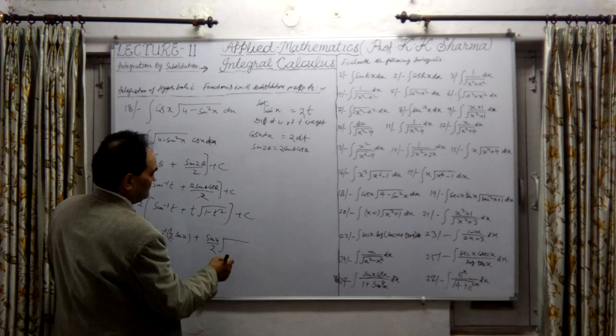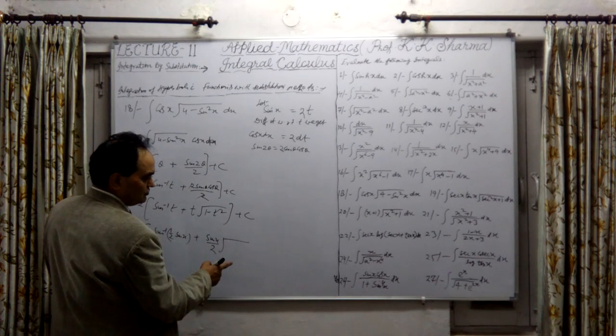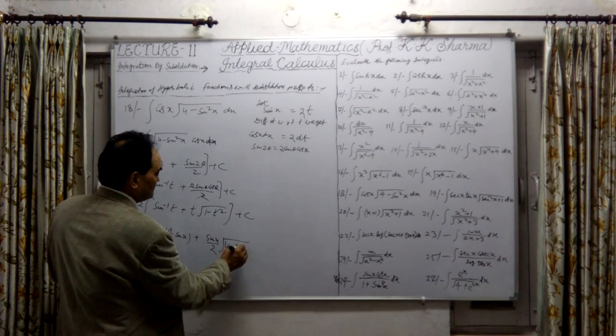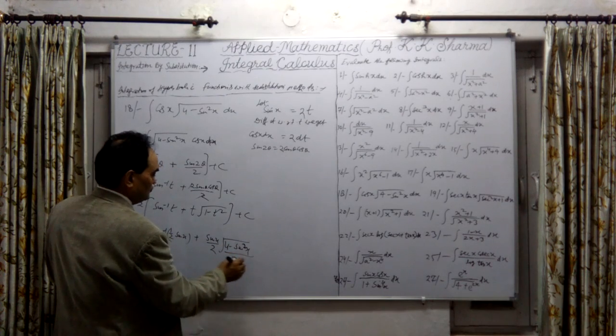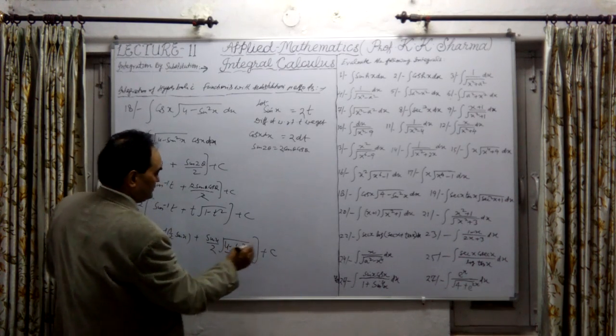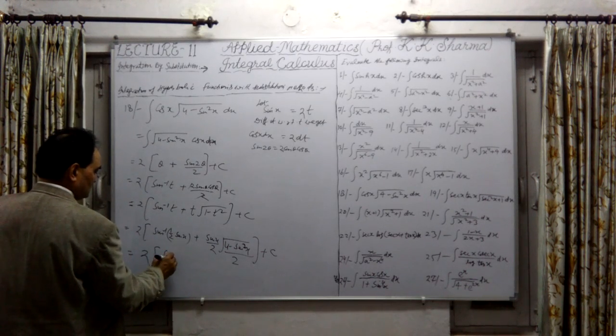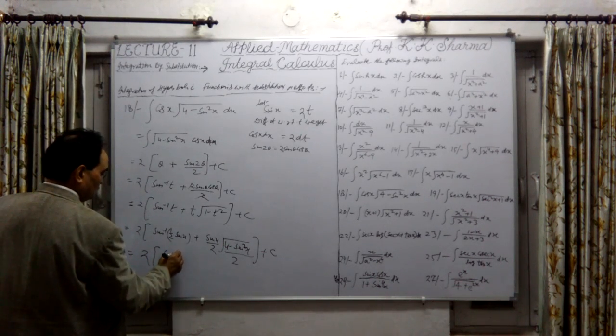Taking LCM 4, that means 4 minus sine square x upon 2 out of the square root, plus the constant of integration. So this is the answer: twice into sine inverse of sine x upon 2.